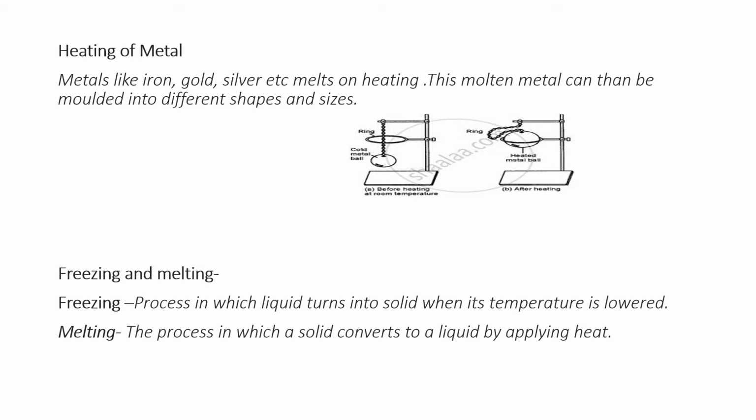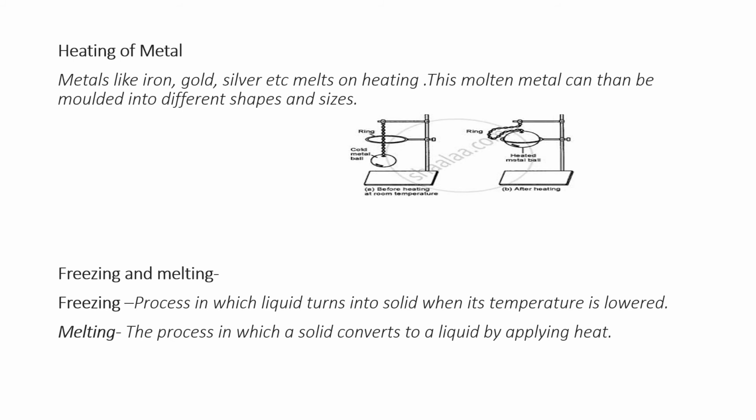Second one is heating of metal. This is also one of the ways to bring about a change. Metals like iron, gold, silver, etc. melt on heating. This molten metal can then be molded into different shapes and sizes.